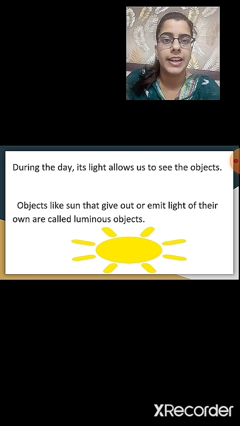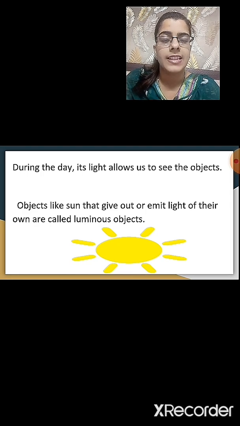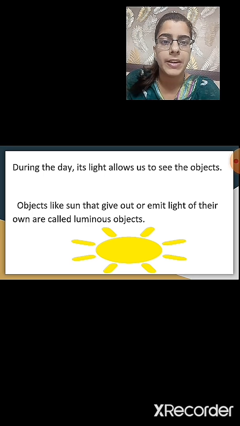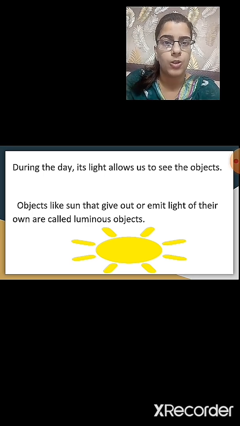So, during the daytime, the sun allows us to see the various objects that are present around us, as the light from the sun falls on the objects that are present around us, so they can be visible to us. Objects like the sun that give out or emit light of their own are called luminous objects. So we have studied that the objects that give out or emit light of their own are known as luminous objects.